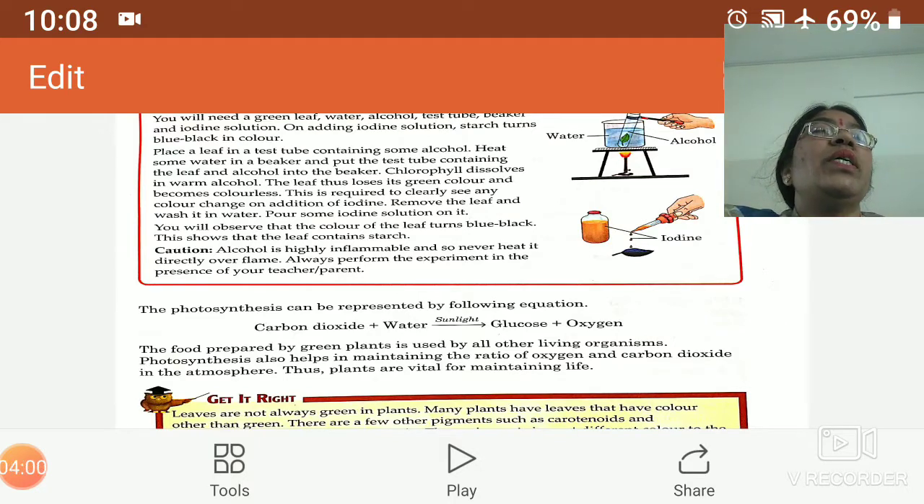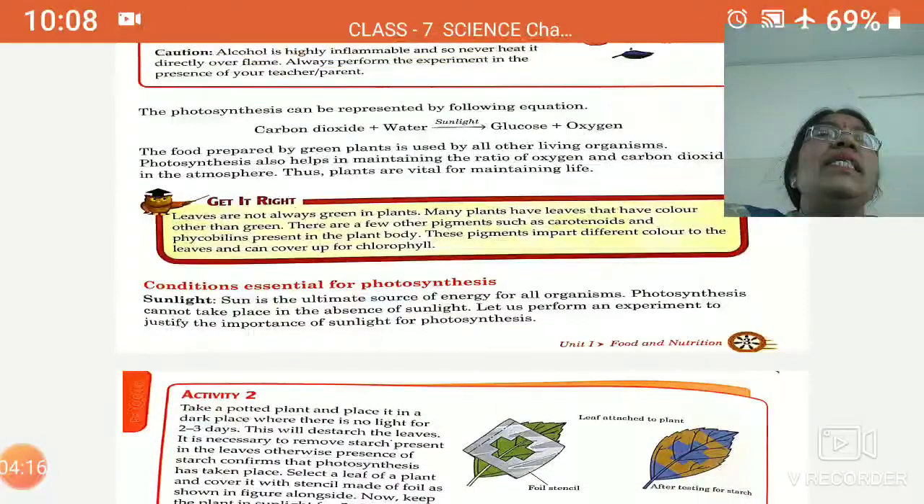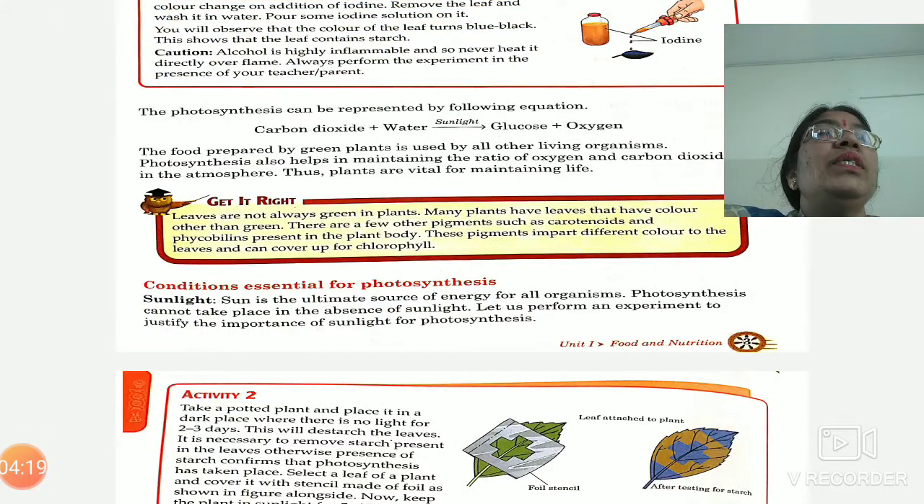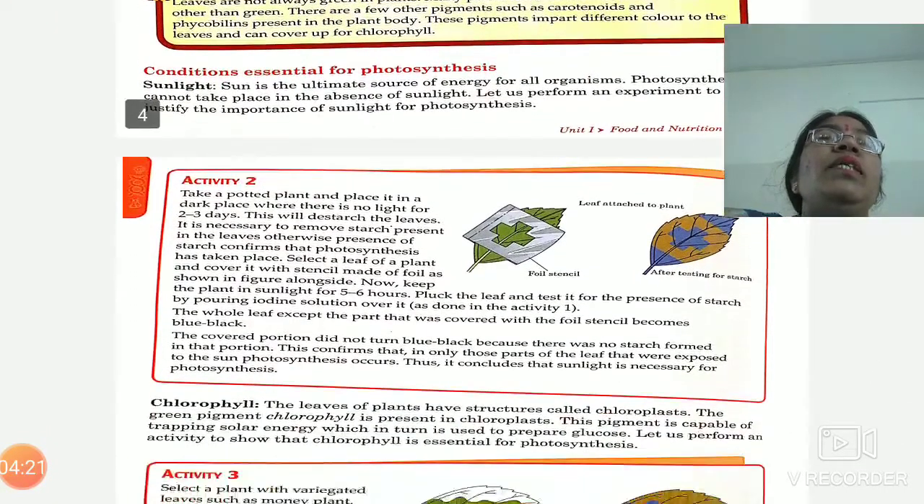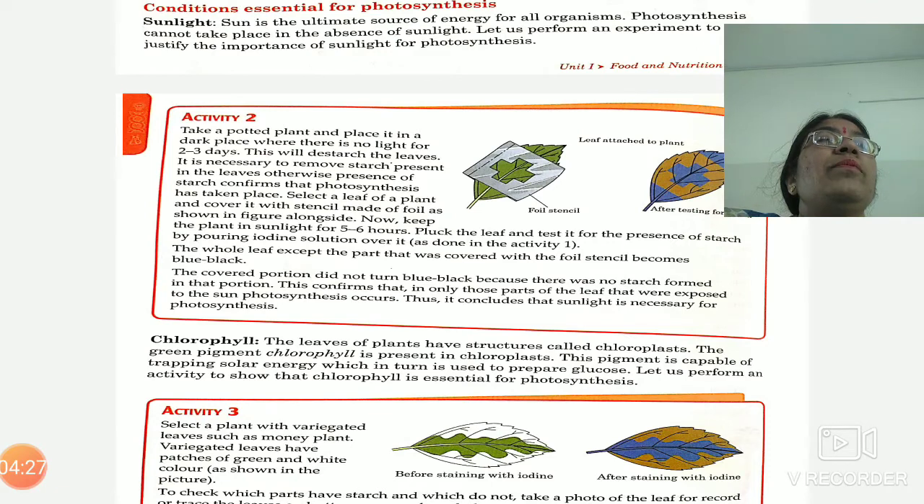Here on this page you can see the chemical equation for the process of photosynthesis. Carbon dioxide and water are reactants. In the presence of sunlight and chlorophyll, this reaction will occur and glucose and oxygen are formed as byproducts. Now, what are the essential conditions for photosynthesis? First is sunlight. Sunlight is used as a source of energy for the process of photosynthesis, and as you know the sun is the ultimate source of energy for all organisms.